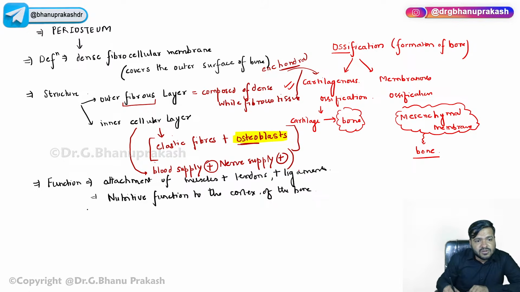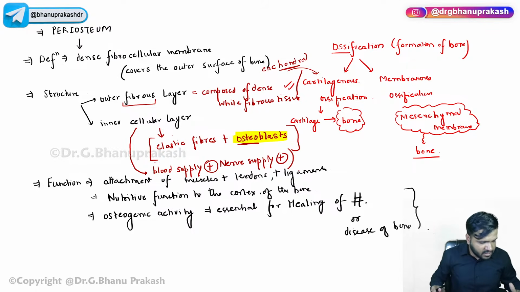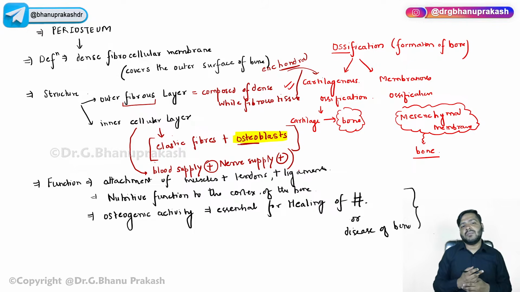Remember, the osteogenic activity is essential for the healing of the fractured bone, or if there is any disease of the bone. An important concept, so you have to remember this.